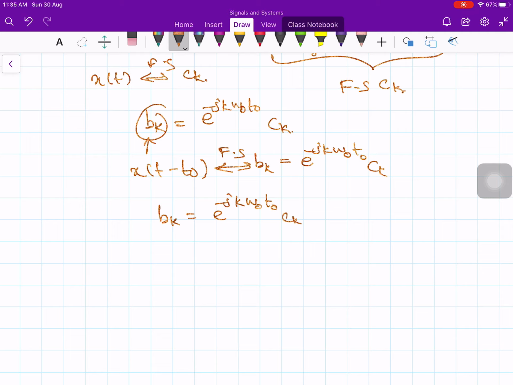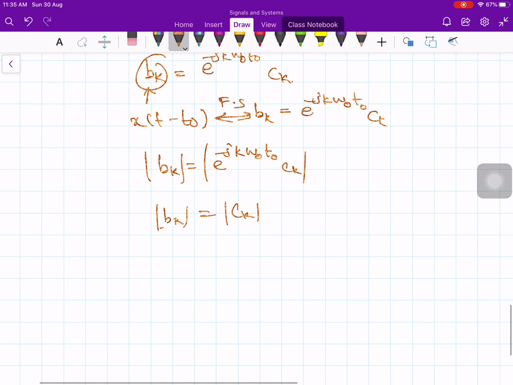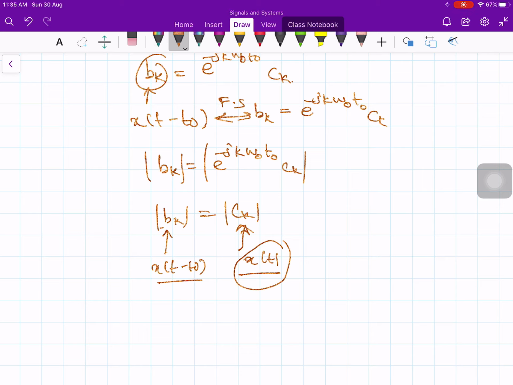If you take the magnitude on both sides, then this will be equal to the magnitude of ck, and this is bk. That means this is the Fourier series coefficient of x of t minus t naught, and this is the Fourier series coefficient of x of t. The magnitude of the Fourier series coefficients of x of t minus t naught is the same as the magnitude of the Fourier series coefficients of x of t. That's what we are trying to say.